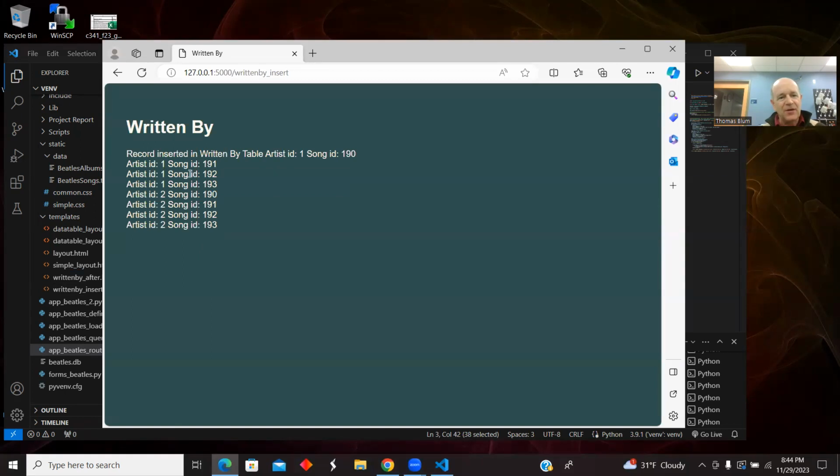And then it's just saying here, artist 1, song 191, and then 191, 192, 193, and 190. Oh, I have an extra one up here. Okay, so I said that there were 4 songs, each by these 2 artists. So I've inserted in that table 8 records. And again, this is not very user-friendly here.